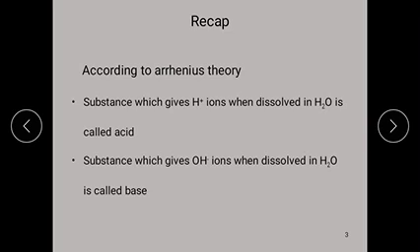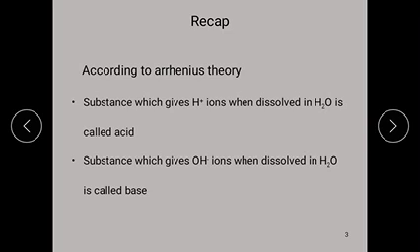When an acid substance is dissolved in water, it produces H plus ions. Those H plus ions combine again with a water molecule and form the hydronium ion.